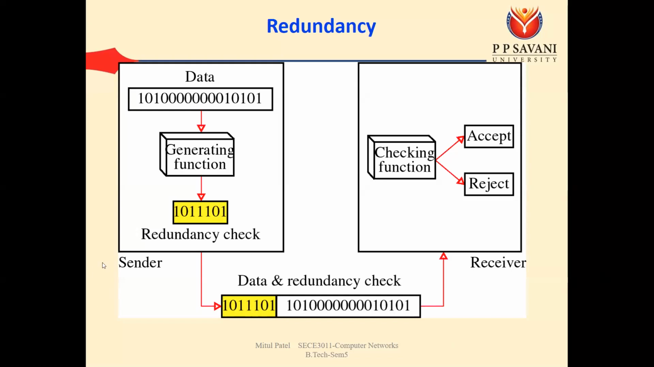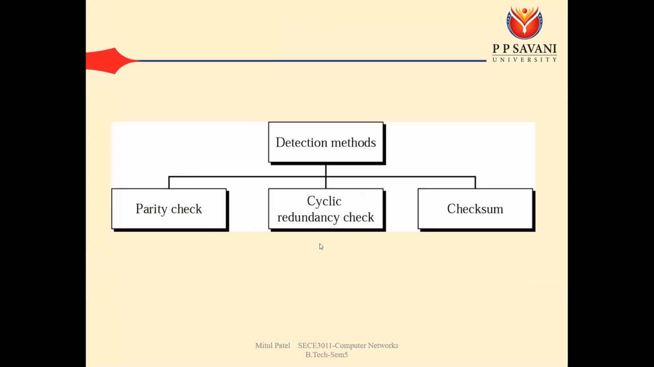Okay, so only for error detection. For the correction we cannot use the redundancy. In the detection methods we have three methods. One is the parity check. We'll see that parity check means the redundancy checks. Then we have the cyclic redundancy check, that is the CRC, and we have the checksum.